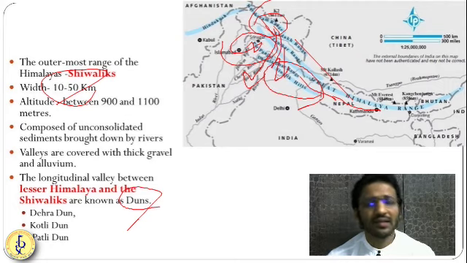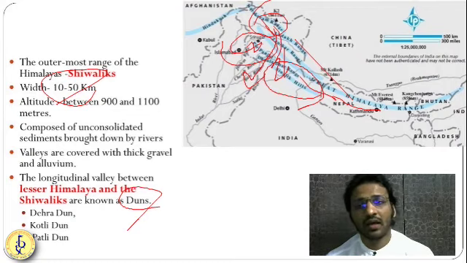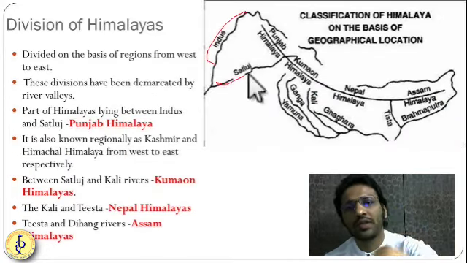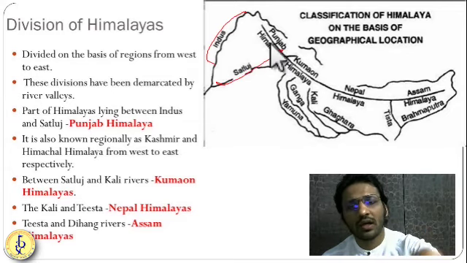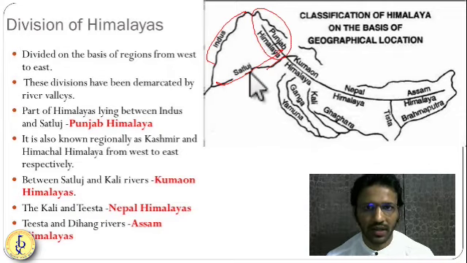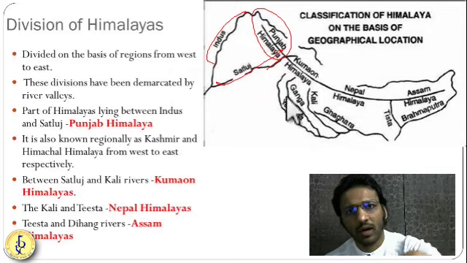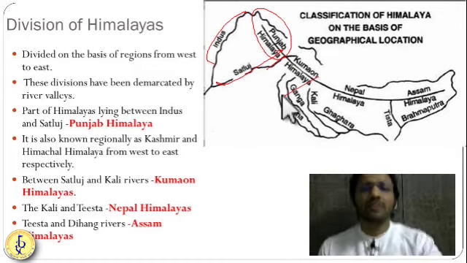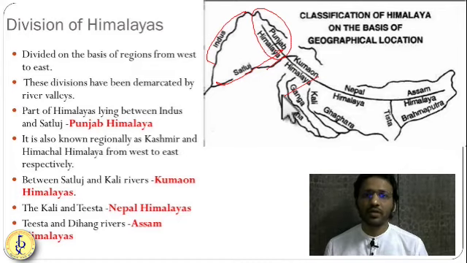Now let us understand, these were the horizontal divisions of the Himalayas. Now let us understand the longitudinal or vertical divisions of the Himalaya. Longitudinally, the Himalayas have been divided according to the rivers through which they are flowing. So from Indus to Satluj, the Himalaya which is passing, we call it the Punjab Himalaya or Kashmir Himalaya. Getting it? Satluj to Kali, we call it the Kumaon Himalaya. Getting it? So longitude-wise, these divisions of the Himalaya have been demarcated according to the rivers. So between Satluj and Indus, it is the Punjab Himalaya or Kashmir Himalaya.